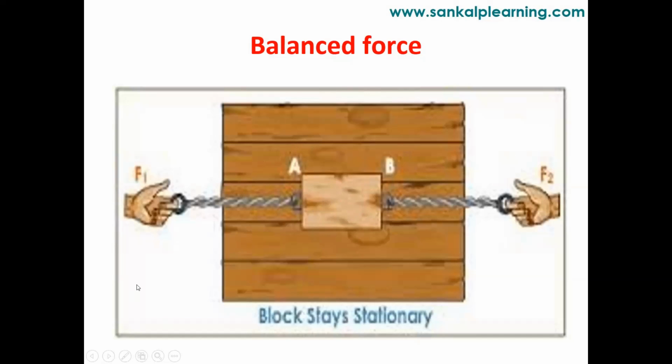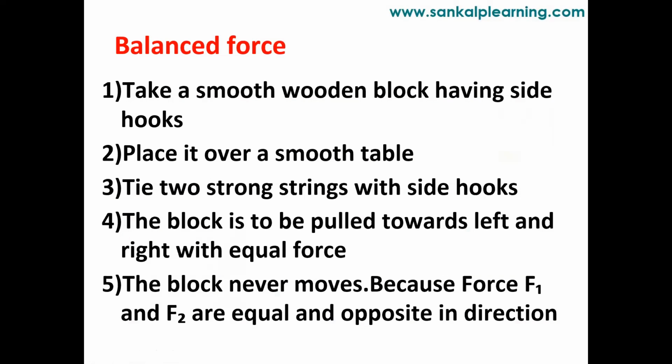Now we will see the explanation part. Take a smooth wooden block which has side hooks. Just now you saw it in the figure; once again, I'll show it. So you have a wooden block with two hooks on both sides. You place this on a smooth table and tie two strong strings to the side hooks. The block is pulled towards left and right with equal force. The block never moves here.